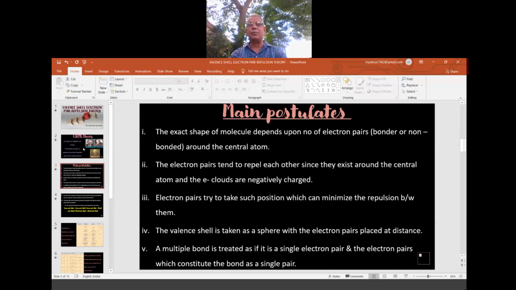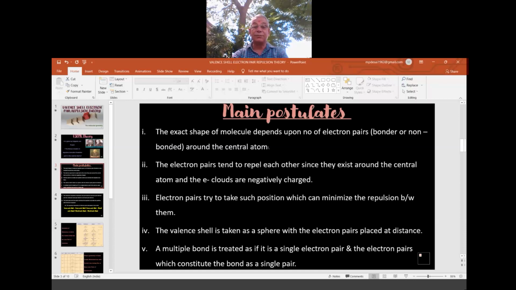The main postulates of VSEPR theory are, number one, the exact shape of a molecule depends upon the number of electron pairs around the central atom. Around the central atom, how many electron pairs are there? There are two types of electron pairs: bonded, the bond pair, and non-bonded, the lone pair. So around the central atom, how many LP and BP are there? That decides the shape.